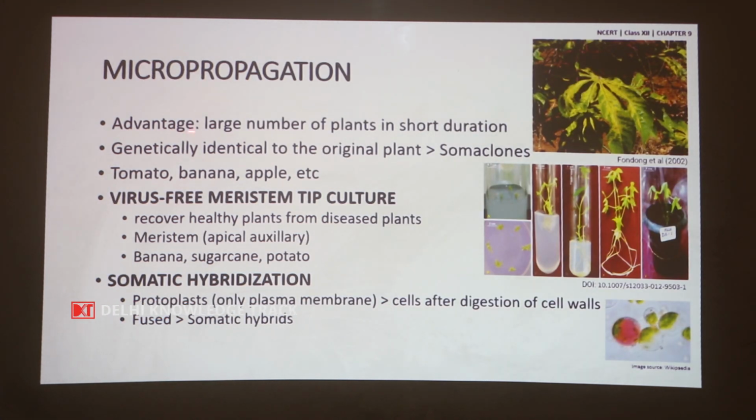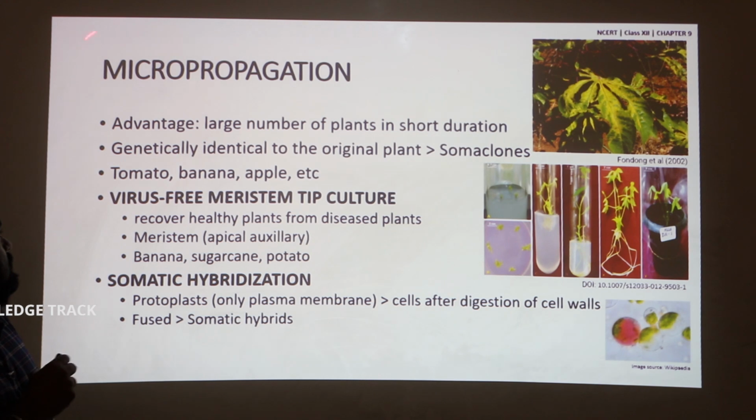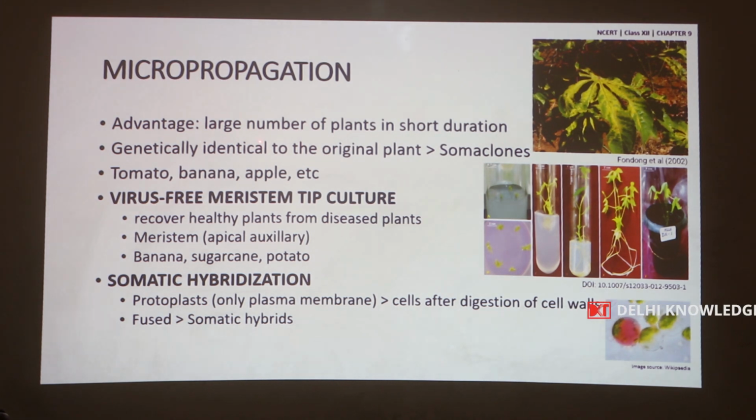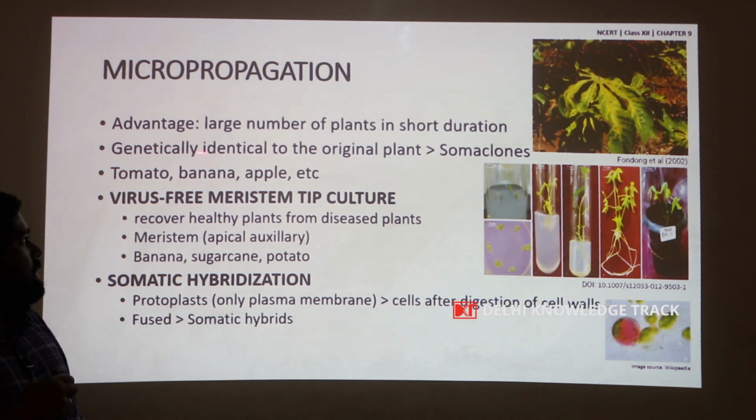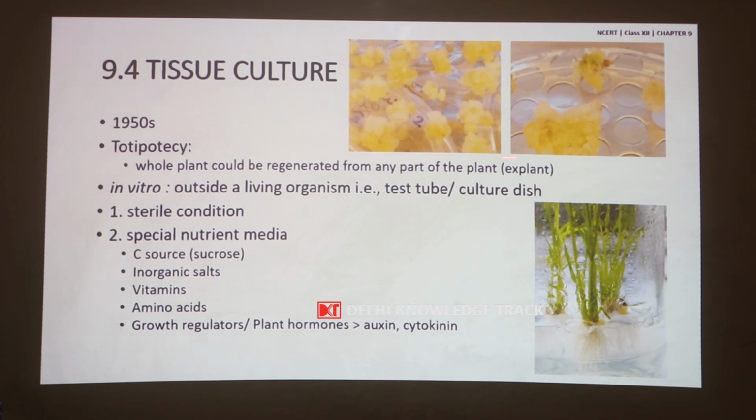So, the advantage of tissue culture is that a large number of plants could be produced in a short duration, and it is termed micropropagation. These large numbers of plants produced through tissue culture or micropropagation are genetically identical to the original plants, because everything which develops is from this explant.